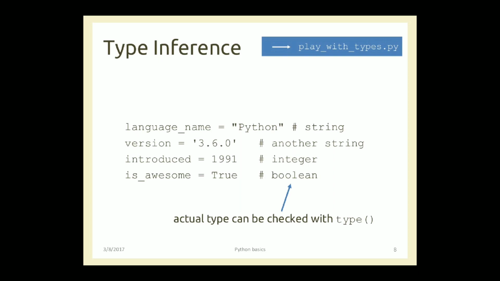Version is also having another string. Introduced equals 1991 means this value is an integer value, and is_awesome equals True means True is a boolean value. Boolean values, either they are true or false. Anything which is non-zero represents true, anything which is zero represents false.